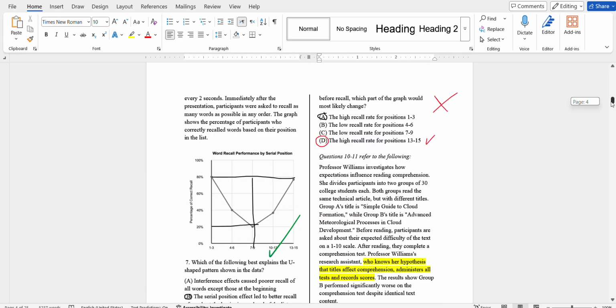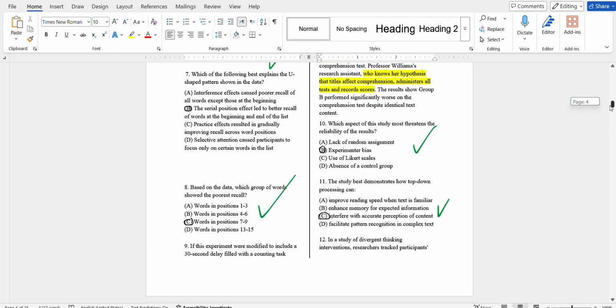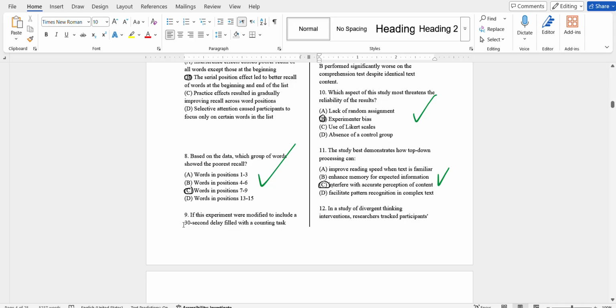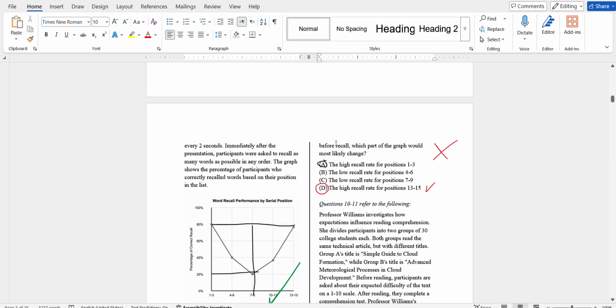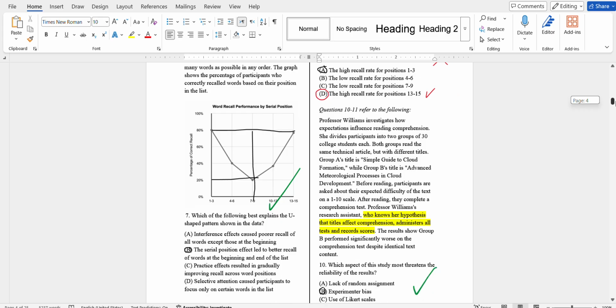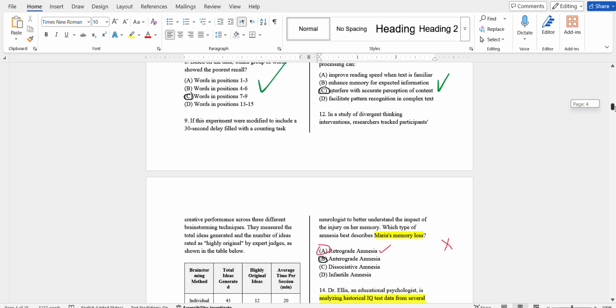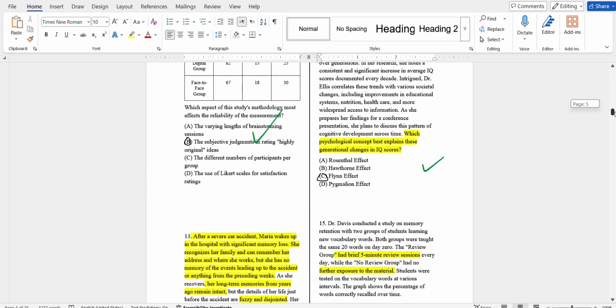Remember this following graph where it says word recall performance by serial position? If this experiment were modified to include a 30-second delay filled with a counting task before recall, which part of the graph most likely would change? The high recall rate for positions 13 and 15, because the short-term memory is going to be forgotten due to the 30-second delay with the counting task, so the individual will forget it.